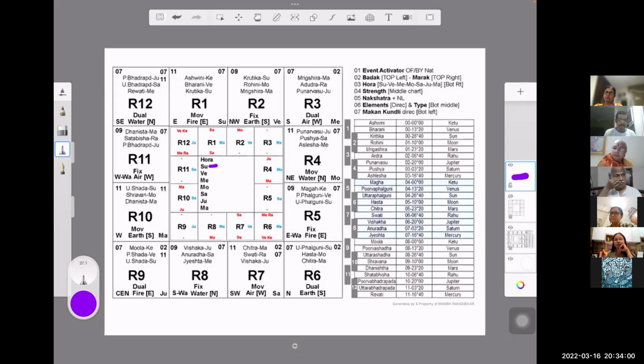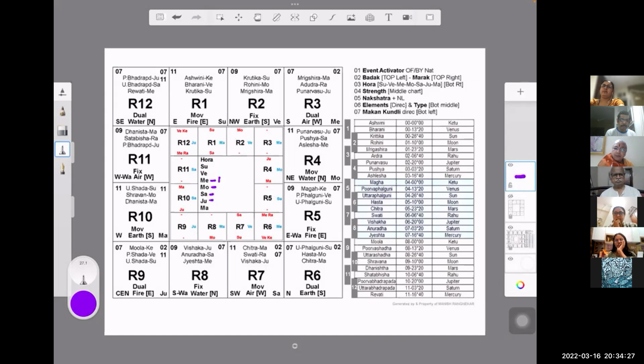Tuesday, Mangalwar, Mars, it will start from Mars. Wednesday, Budhvar, Mercury, it will start from Budh. So let us say Wednesday, my thing will start here. First hour will be this.